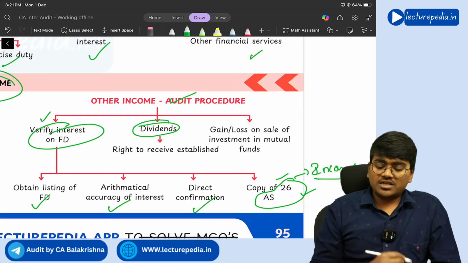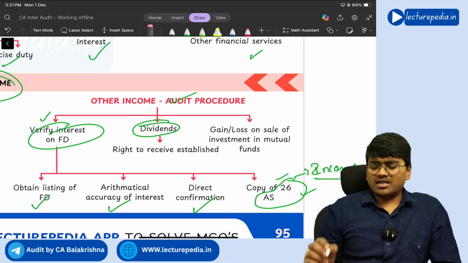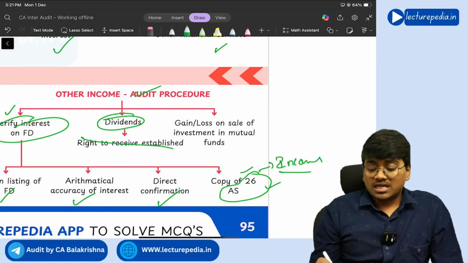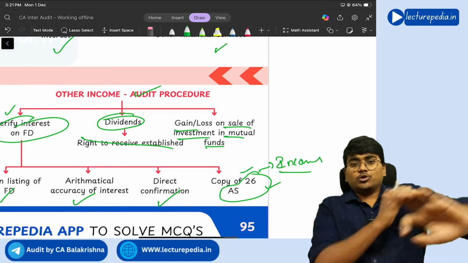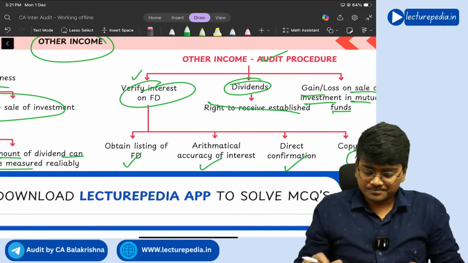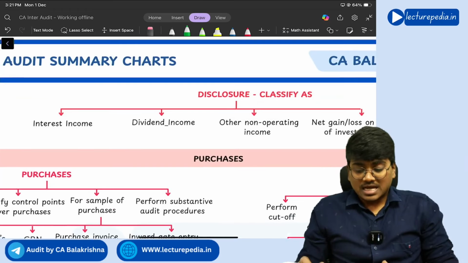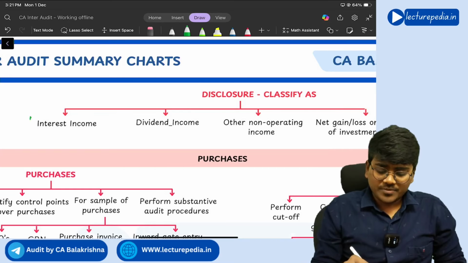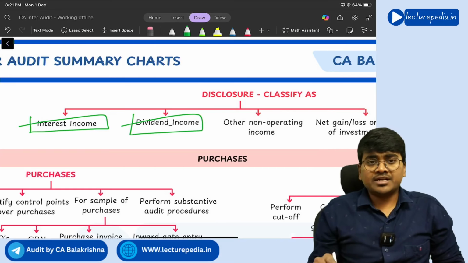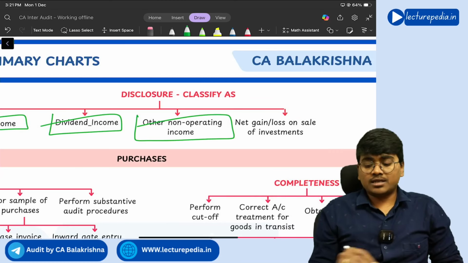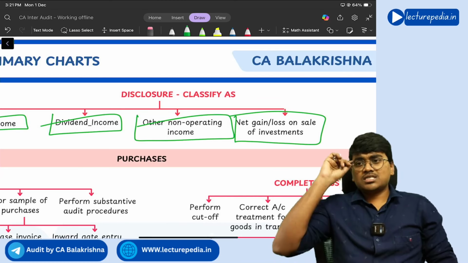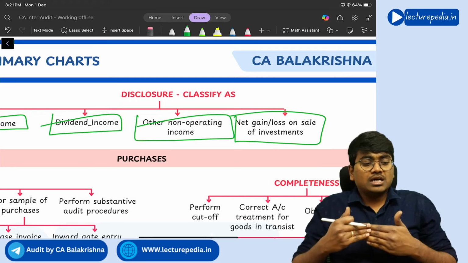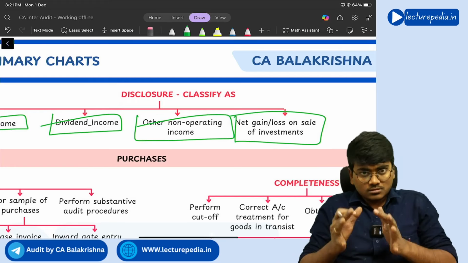And with respect to dividends, you have to recognize dividend only when the right to receive is established. I already told you this particular point. Next, gain or loss on sale of investments in mutual funds. So these are some of the other incomes. Next, disclosure of other incomes. How will you classify the other incomes? First of all, interest income, dividend income, other non-operating income, and net gain or loss on sale of investment. This is how you will disclose the other income.